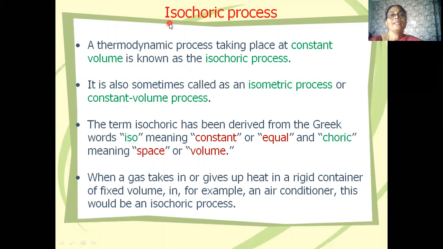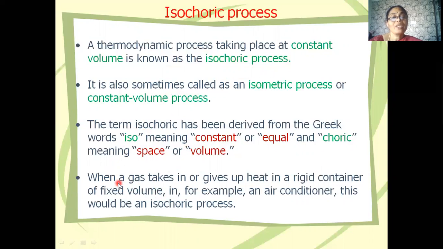So let's see the isochoric process. We have already understood that a thermodynamic process taking place at constant volume is known as an isochoric process. It's also known as an isometric process or constant volume process. The term isochoric has been derived from the Greek words iso, which means constant or equal, and choric, which means space or volume. So isochoric means a constant volume process.